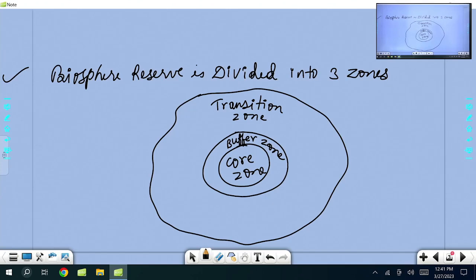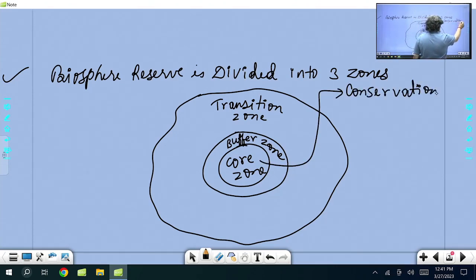And again, what is the purpose here? The core area is for conservation of the unique gene pool.